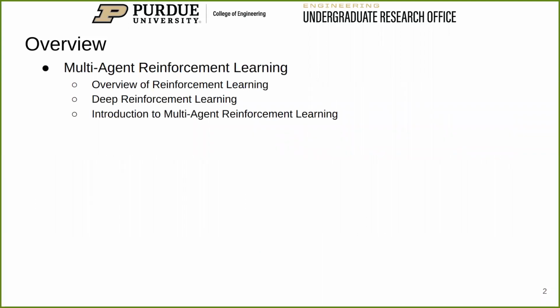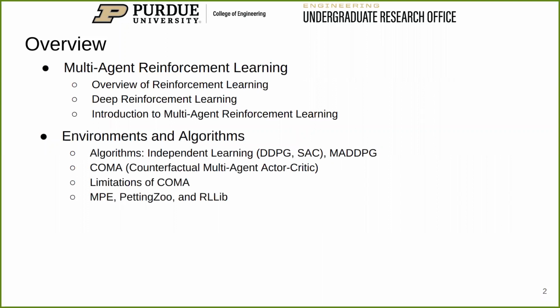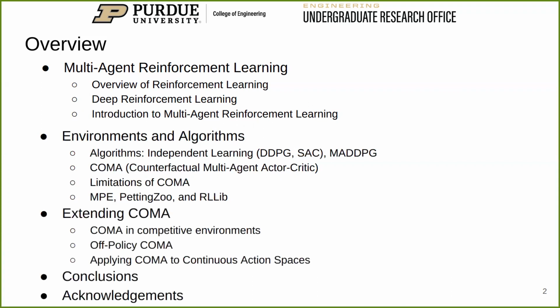First, I'll be introducing the fields of reinforcement learning and multi-agent reinforcement learning. Next, I'll be covering the tools and algorithms used for this research, including the original counterfactual multi-agents or COMA paper. COMA is a multi-agent algorithm that tries to solve the multi-agent credit assignment problem. That is, how much did an individual agent's actions help the team as a whole? In our work, we extend COMA to competitive and mixed-sum multi-agent settings, off-policy learning, and continuous action spaces.